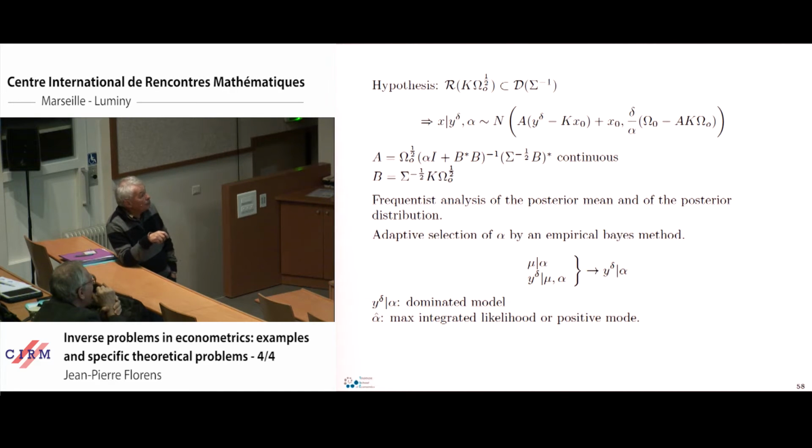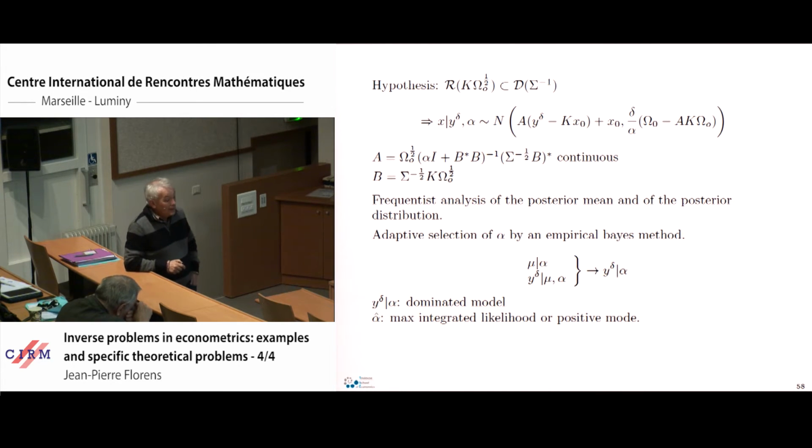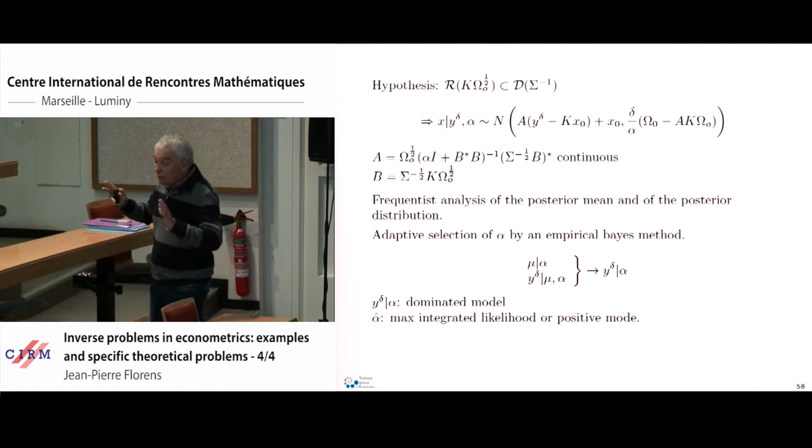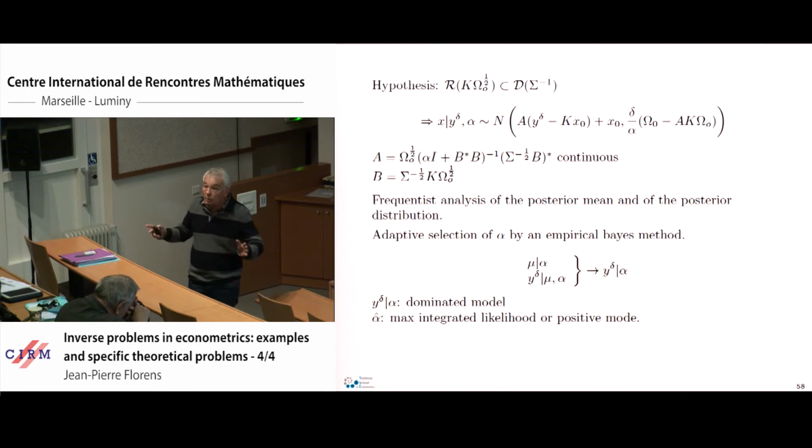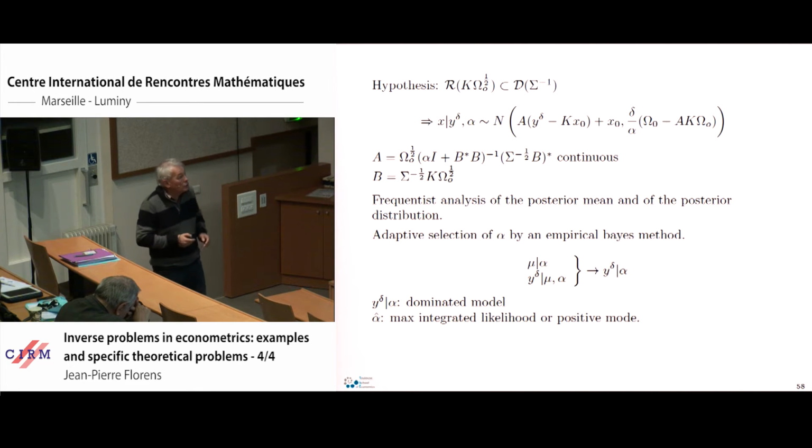I don't remember if I put the slide. So we may integrate out the x, and we compute the joint distribution. And finally, we get the sampling distribution of y given alpha, and then we can compute the posterior distribution. The good news in that model, and it was not obvious at the beginning, is that even if we consider normal distributions in functional spaces, the family of sampling distributions of y given alpha is dominated. All these probabilities are equivalent. We can check the condition of dominance here.